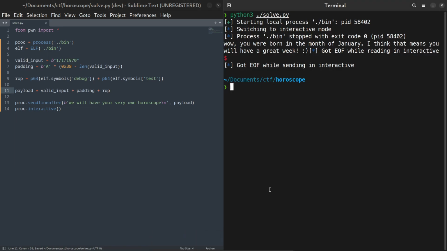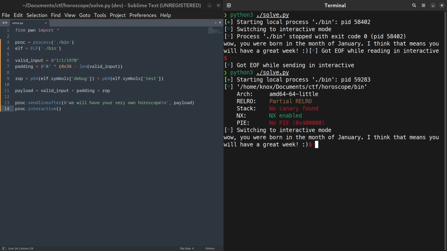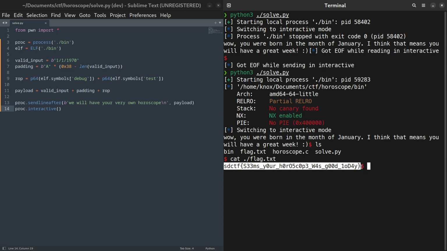Now we can add all three of these components together to create our payload, and we can pass this payload into the process. This should be enough to execute the exploit. We could try it out by running the Python script, and when we are dropped into interactive mode, we can actually type commands because we have successfully popped a shell. If I type ls, I can see a flag.txt file in my current directory, and if I cat this text file, I have captured the flag for this pwn challenge.